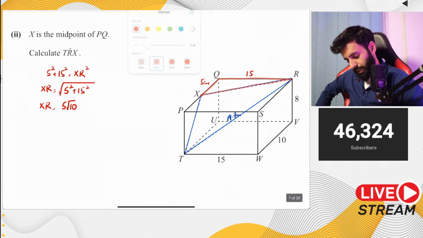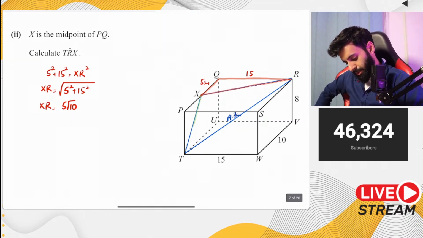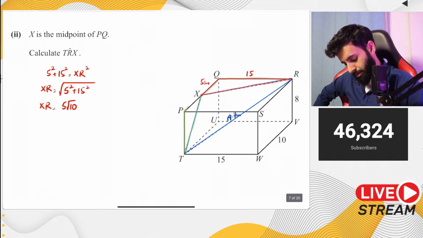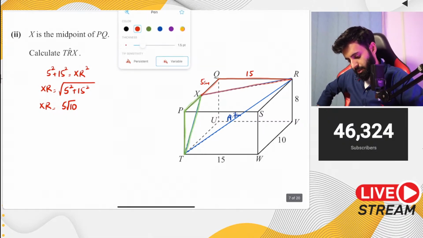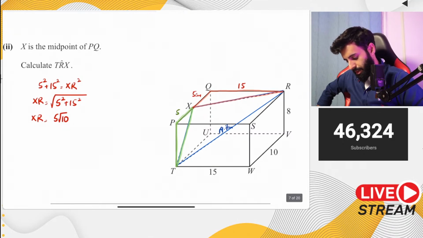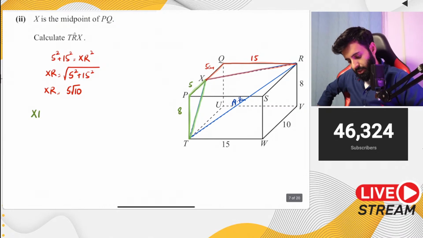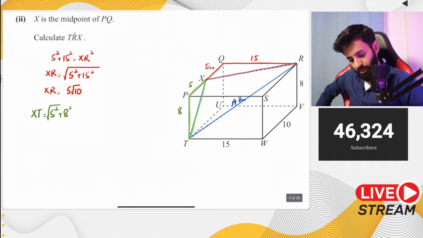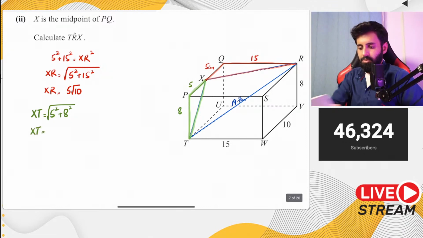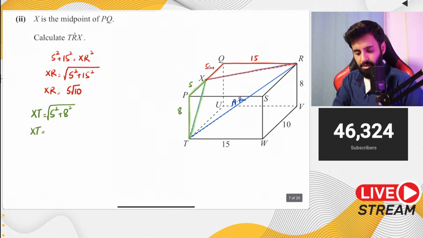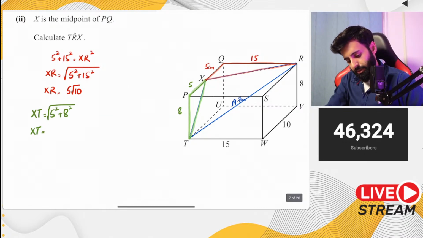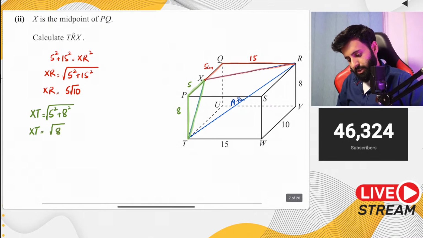Now, in order to calculate XT, this is the triangle that I'm going to use, which I'm now highlighting in green. I hope you guys can see it clearly. Okay. Now, since X is the midpoint of PQ, that means this will be 5. PT is 8 centimeters, so XT will be equal to the square root of 5 squared plus 8 squared. So XT is going to be the square root of 64 plus 25. So we're looking at square root of 89. Again, since it's not the final answer, we'll let this be as it is.